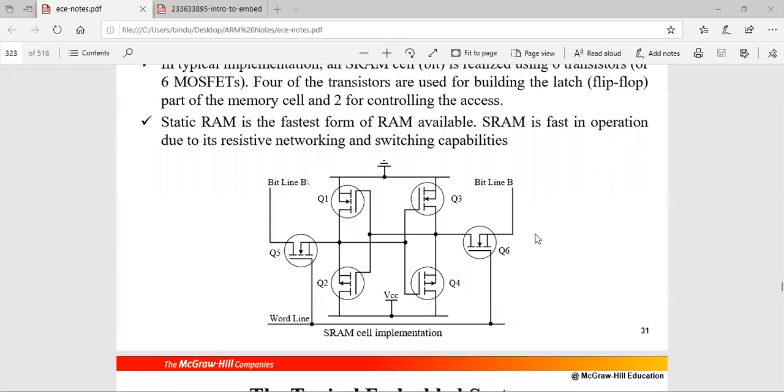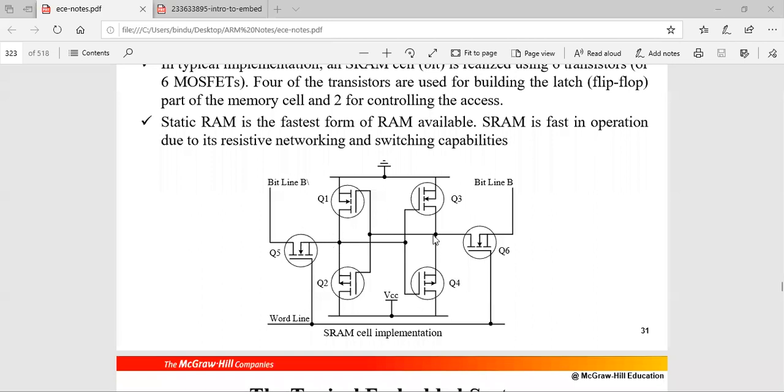Why is it getting disconnected? Is anyone doing something? Because it is very disturbing. You have to understand this concept well. If it is like this, I cannot explain at all.